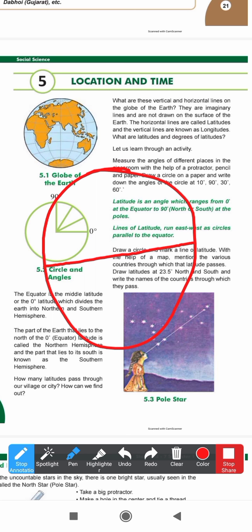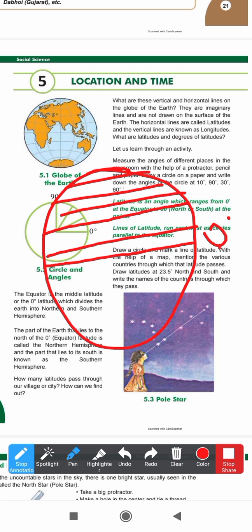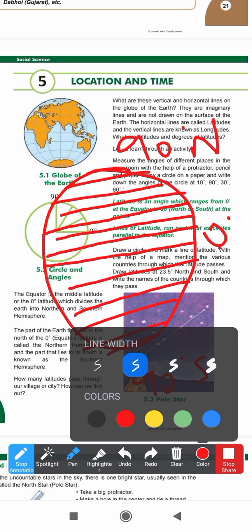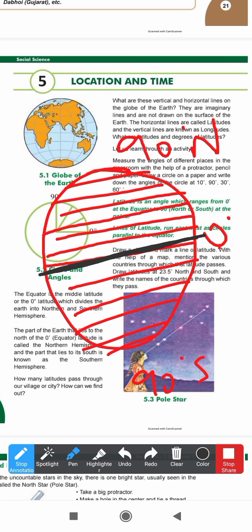Latitudes are these lines. It is 0 degree, it is called the equator. Now above it there are latitudes up to 90°. It is 90° north. Below it is 90° south. So these are the various latitudes.